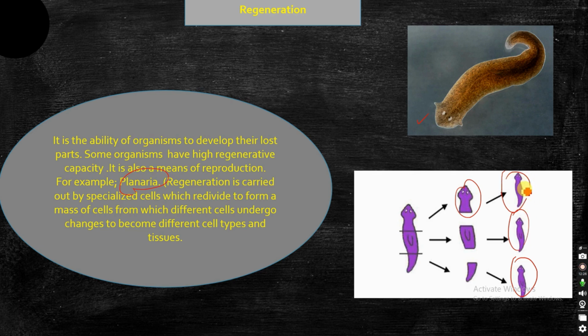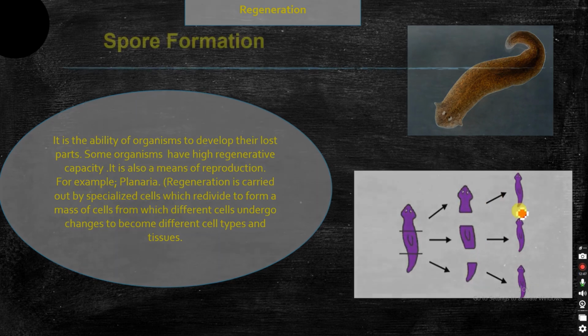But this does not happen in the lizard. Only the parent lizard whose tail was cut will grow its tail, but from the tail we will not get a lizard. That's a different type of regeneration. But in the case of planaria, individual fragments will give rise to new planaria.